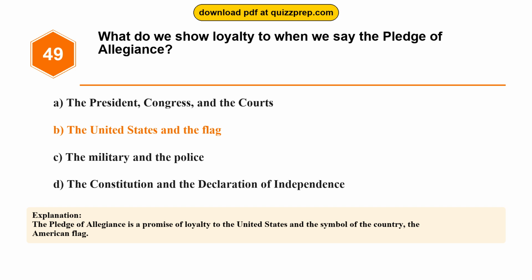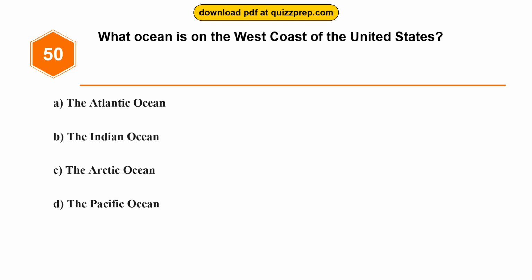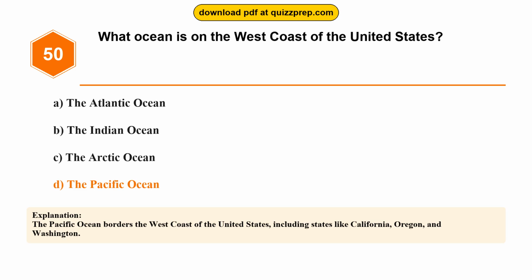American flag. Question 50. What ocean is on the west coast of the United States? Option A, the Atlantic Ocean. Option B, the Indian Ocean. Option C, the Arctic Ocean. Option D, the Pacific Ocean. The correct answer is option D, the Pacific Ocean. The Pacific Ocean borders the west coast of the United States, including states like California, Oregon, and Washington.